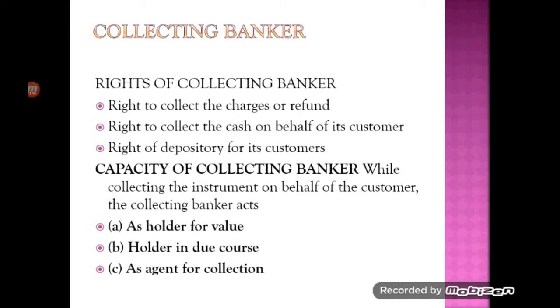And as an agent for collection, so it also acts as an agent to its customer. As an agent, the collecting banker sends the checks for collection and collects the money for its customers. That is where he is acting as an agent to its customers. So three different capacities: as a holder of value, as a holder in due course, and as an agent for collection.